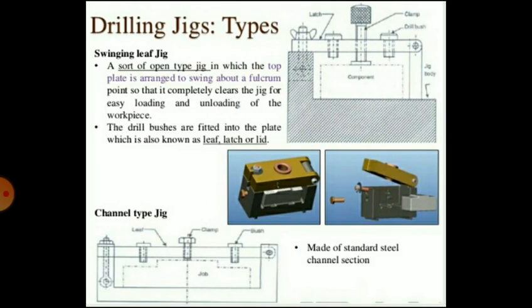Then the swinging leaf jig. The leaf jig has a leaf or a plate hinged on a body. The leaf may be swung open or closed on the work for loading and unloading purposes. You can see there is a leaf which can be swung, and in the three-dimensional views you can see the swinging of the leaf. On the leaf there is a drill bush at the middle part, through which you guide the tool.